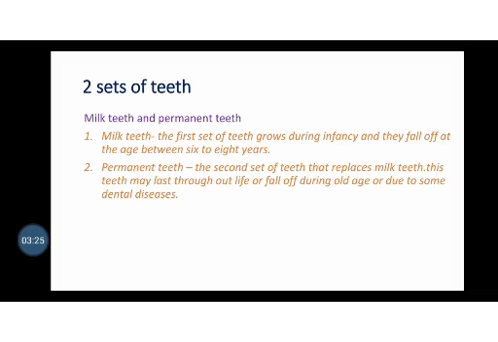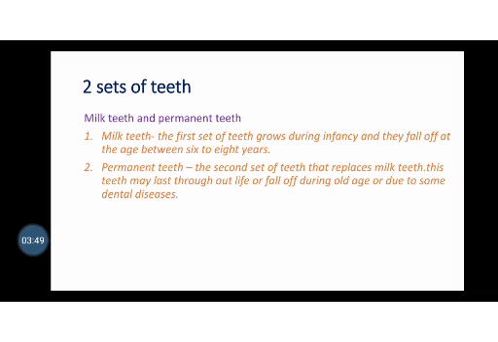Permanent teeth are the second set of teeth that replace milk teeth. These teeth will last until the last years of that person if they do not have any damage. In some cases, when we become old, they fall off, but new teeth will not come instead.